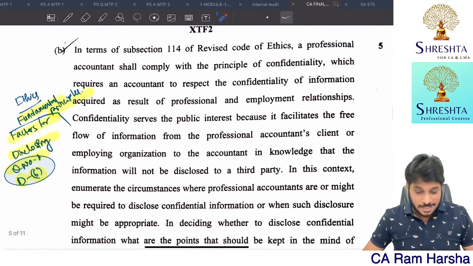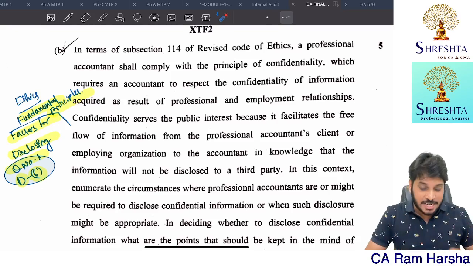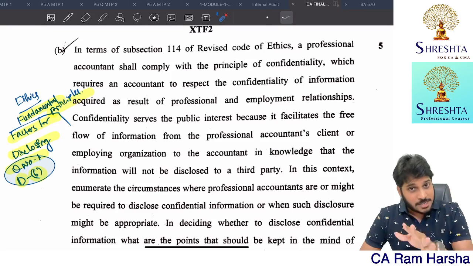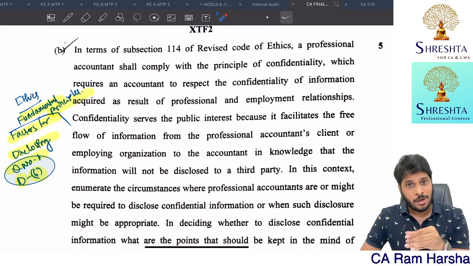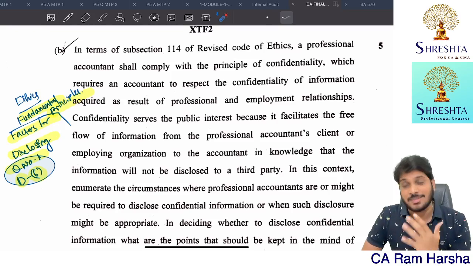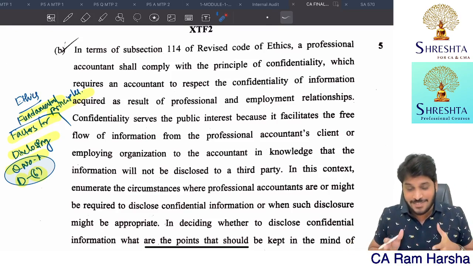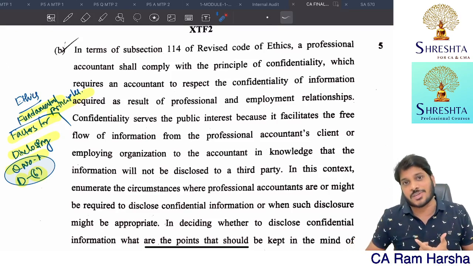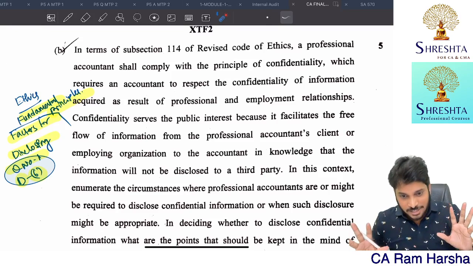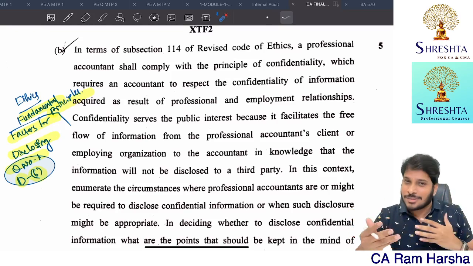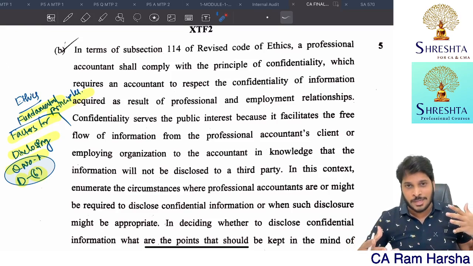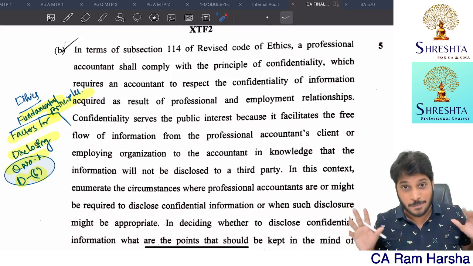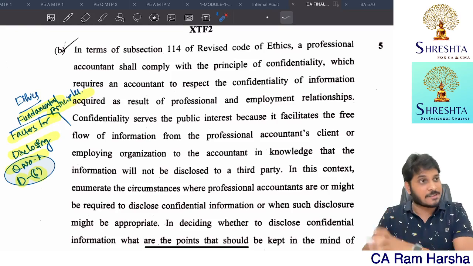Then this question, I don't know how many of you paid attention to this in ethics. Generally, some students felt this paper was tough because they really prepared for tough questions. They expected a lot of difficult questions, and suddenly when they found very basic questions, they were unable to recognize that they were very basic. There is a saying in cricket: if the opponent throws the very easiest ball, the wicket falls, because the batsman is always prepared for hitting the toughest ball.